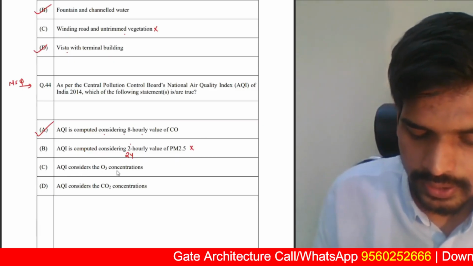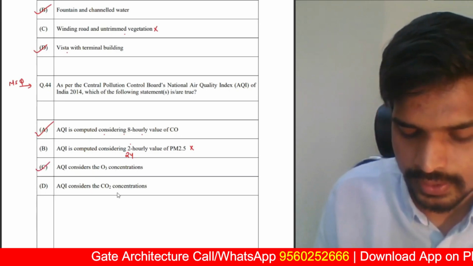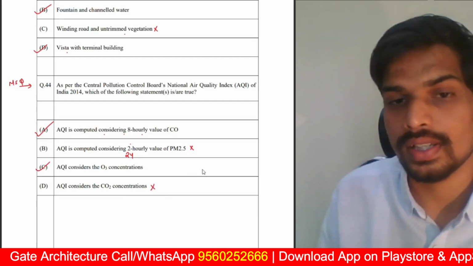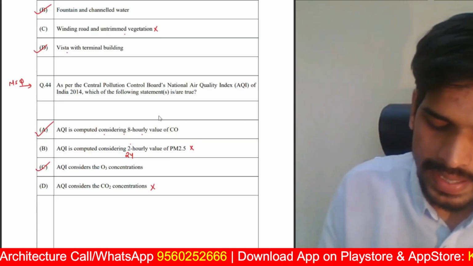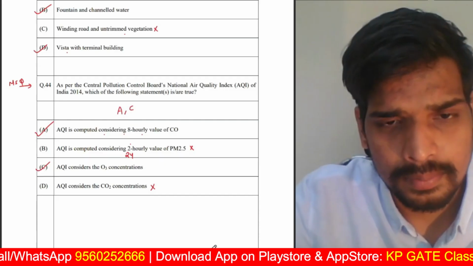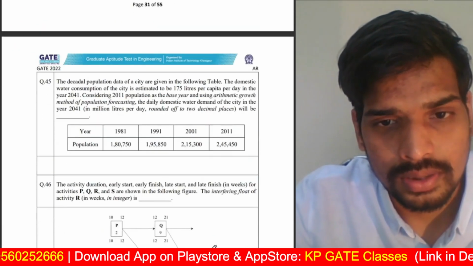Air quality index considers ozone concentration. Absolutely correct. Air quality index considers carbon dioxide concentrations, no, carbon dioxide is not considered in air quality index. A and C are the correct answers from the given options. That is question number 44, 2 marks.